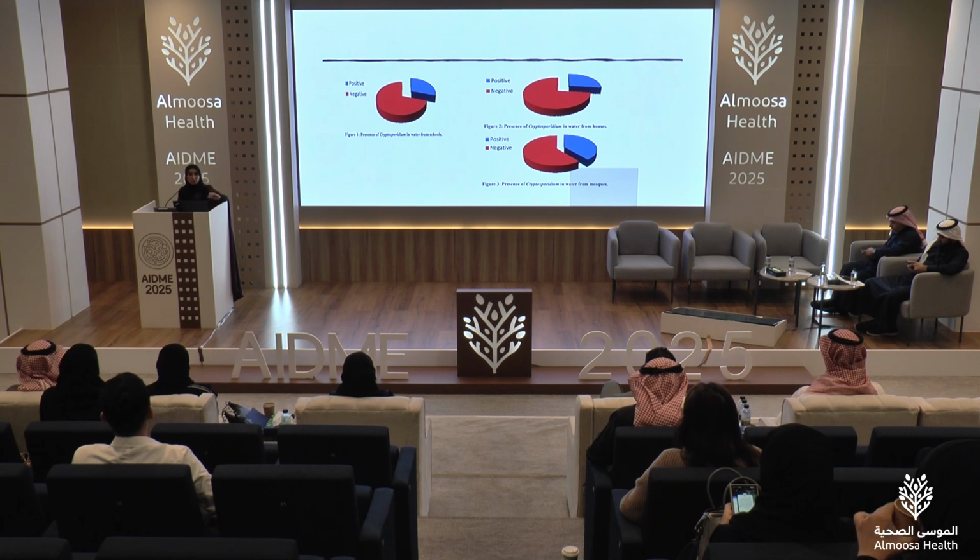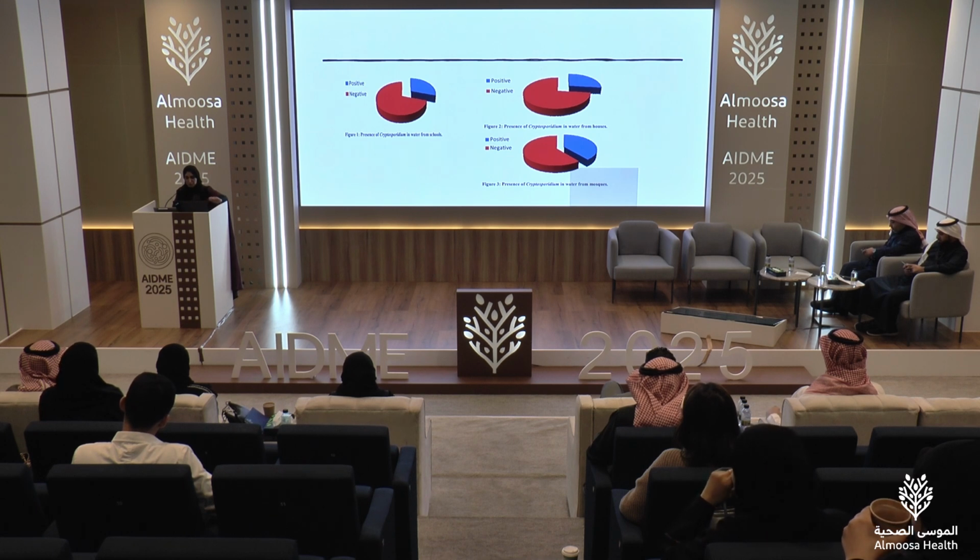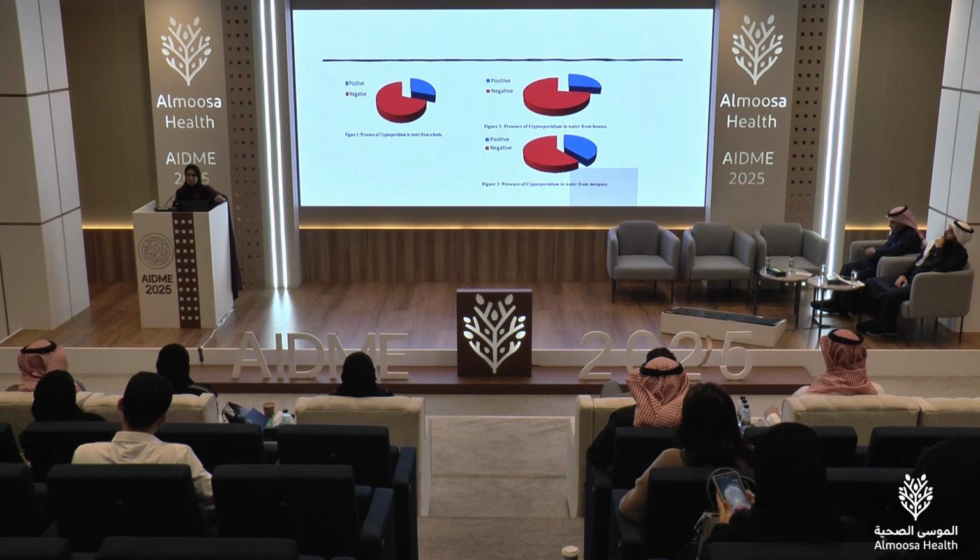Then they tested for the presence of Giardia as well as Cryptosporidium. We could see that the positive samples for Cryptosporidium were more in schools, houses, and mosques. And I think Dr. Jumana before me mentioned that it's difficult to eradicate with chlorine. I was just thinking this may be a cause for that.